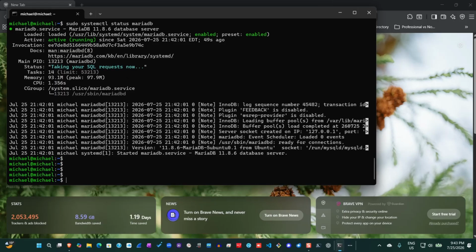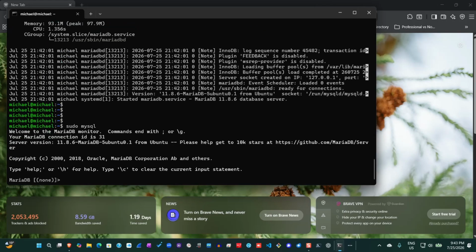Okay, since MariaDB has been installed, I will be able to access the MariaDB shell by simply typing sudo mysql. Okay, I'm inside the MariaDB shell.